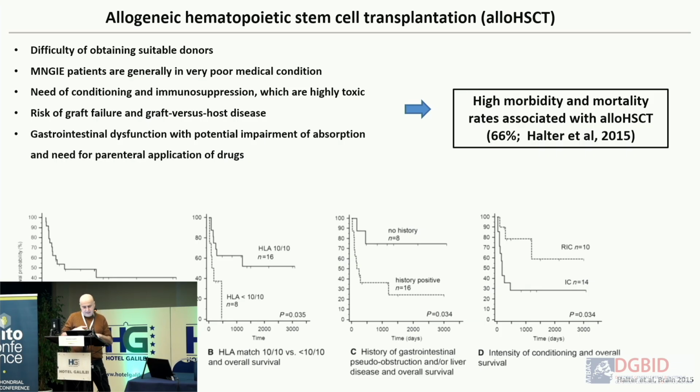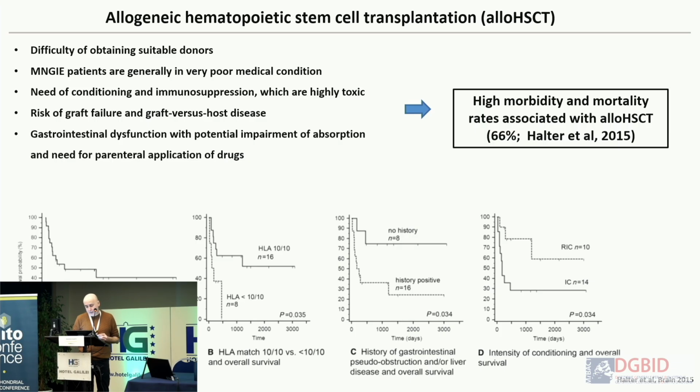In this plot you see the survival curve, in which more than 60% of the patients died in the first few years after the treatment, in some of them in the first months, in many cases because of the treatment, because it's aggressive. You have to immunosuppress the patients, and this is very aggressive for them, especially because they are in a very poor condition.